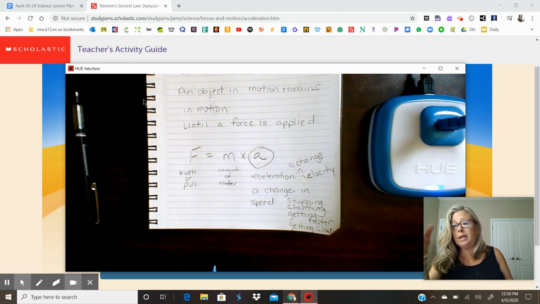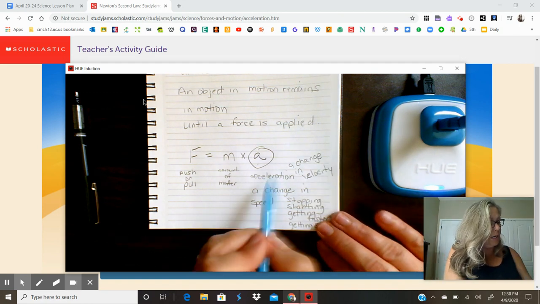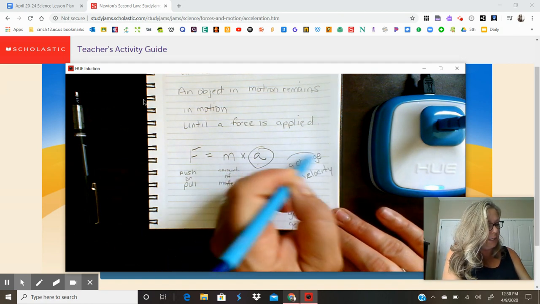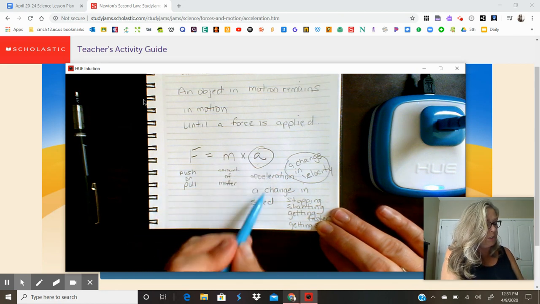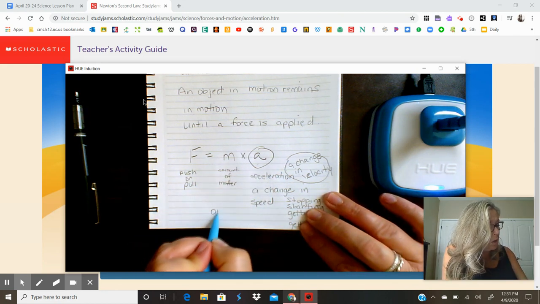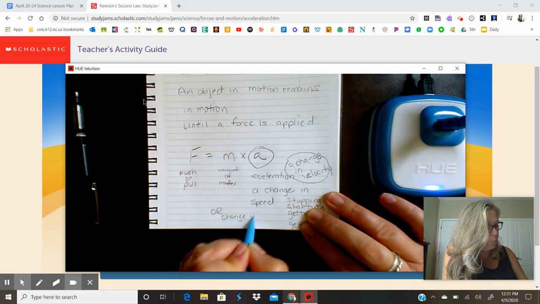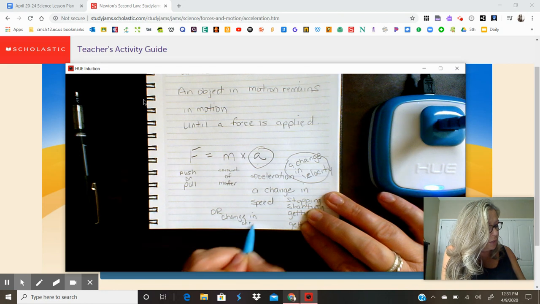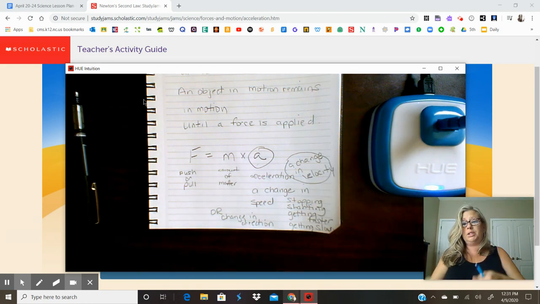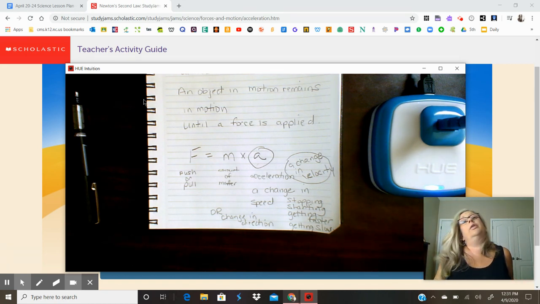Now, here's another thing that might blow your mind, right? When you say that acceleration is a change in velocity, that means acceleration is a change in speed or a change in direction. So here's the deal. Another thing that you can blow your parents' mind with is tell them the next time that you're steering the car that they just accelerated. Again, they're going to think that you are trying to prank them and they won't believe you. So I dare you to do it, but be really nice about it.